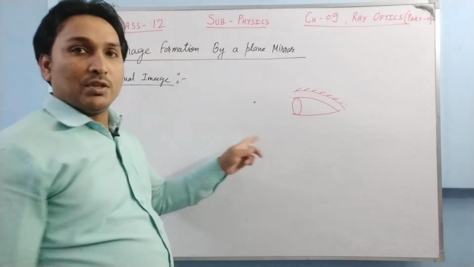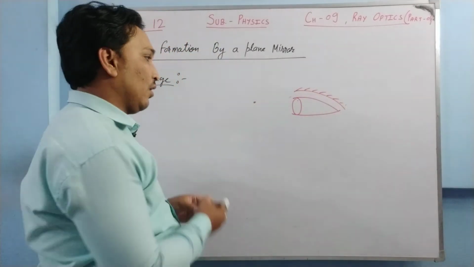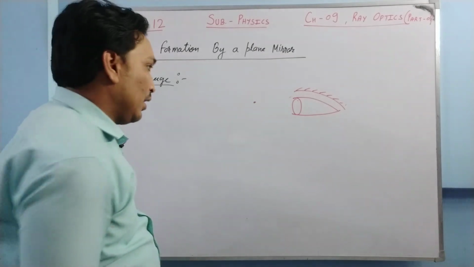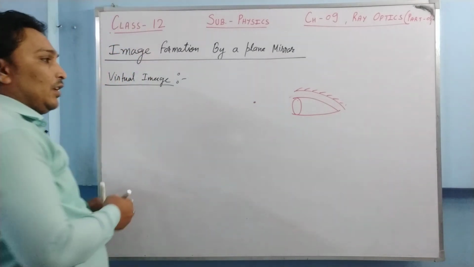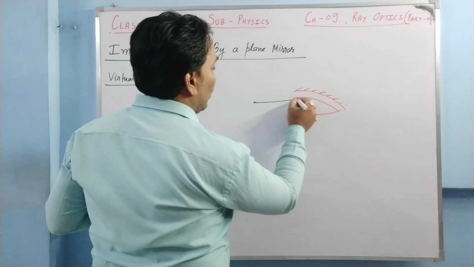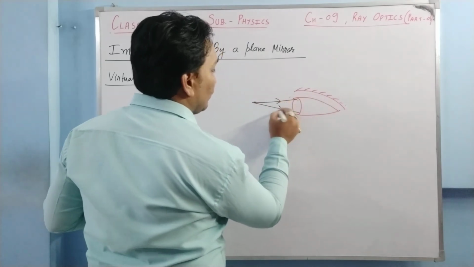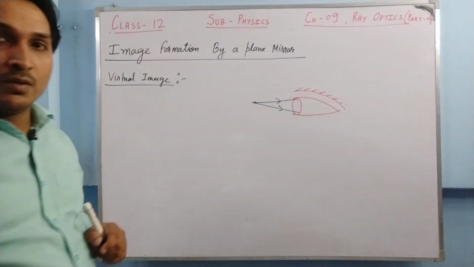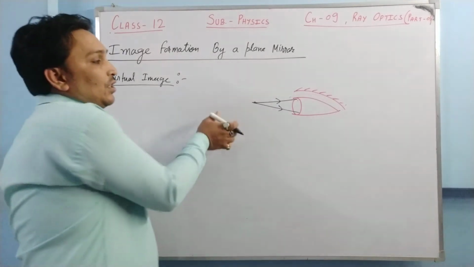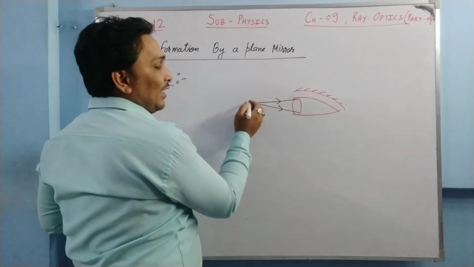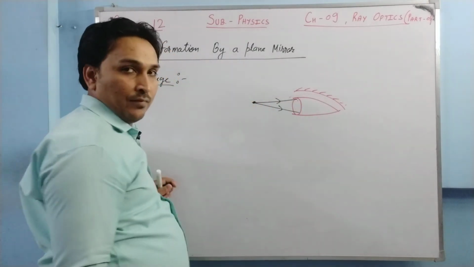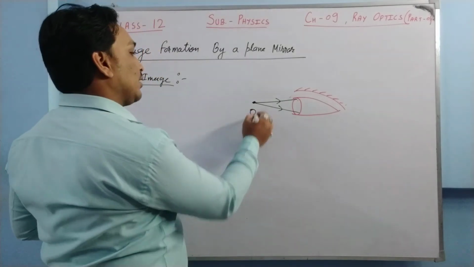If I am able to see this point, rays are traveling from this point and reach my eyes. The lights which are coming to my eye are intersecting at this point, and that's why I am able to see this object.